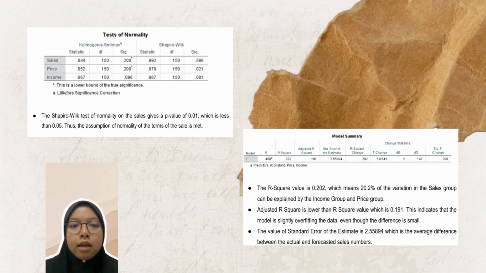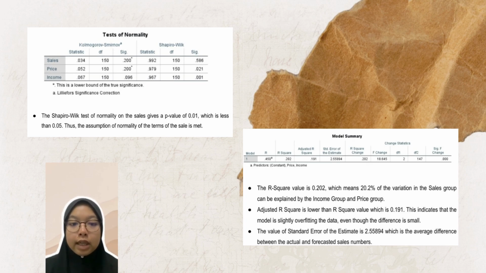Test of normality. The Shapiro-Wilk test of normality on the sale gives a p-value of 0.01, which is less than 0.05. Thus, the assumption of normality of the sale is not met. Next, model summary. The R-square value is 0.202, which means 20.2% of the variation in the sale can be explained by the income and price. Adjusted R-square is lower than the R-square value, which is 0.191. This indicates that the model is slightly overfitting the data, even though the difference is small.